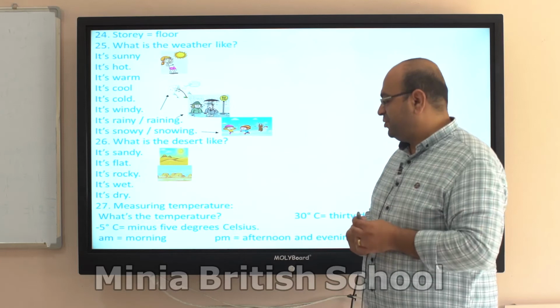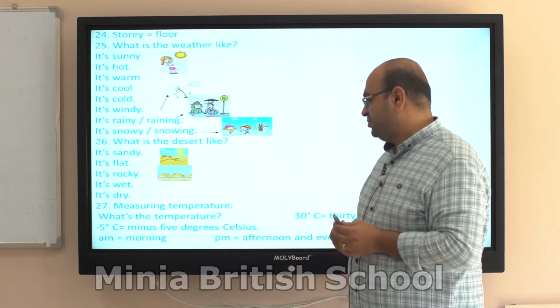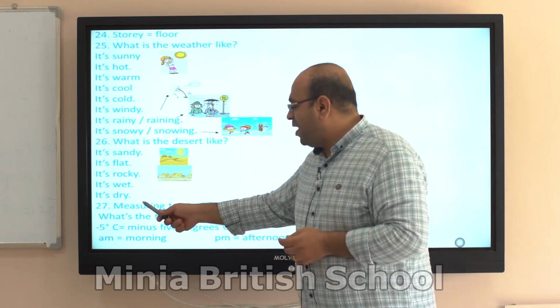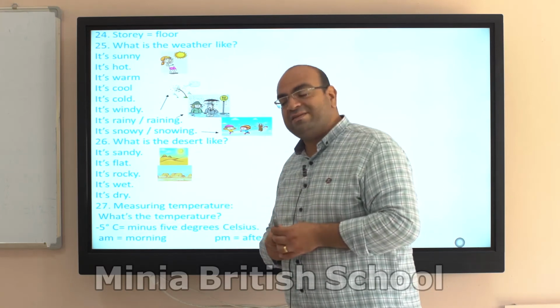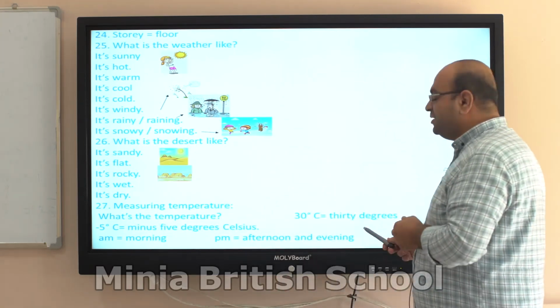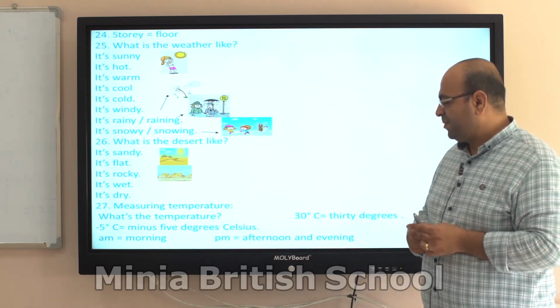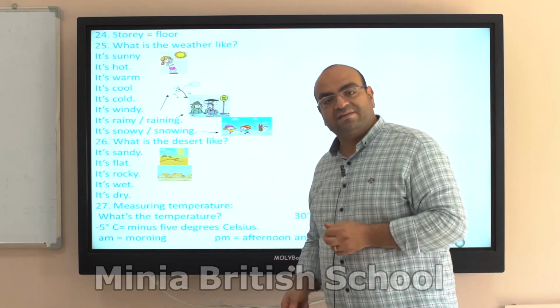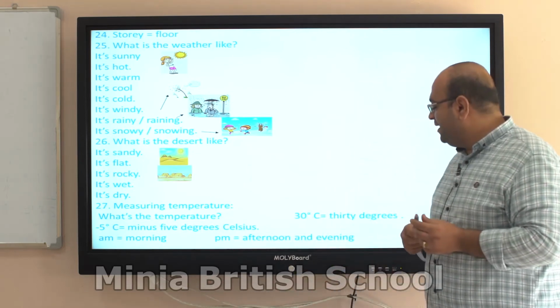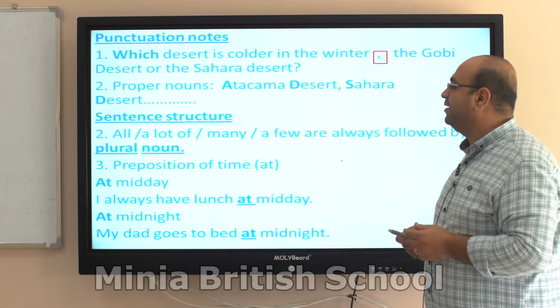Measuring temperature. What is the temperature? So I can ask this question, what is the temperature? It's 30 degrees. It's -5 degrees. AM, that's morning time. PM, that's the afternoon and evening.